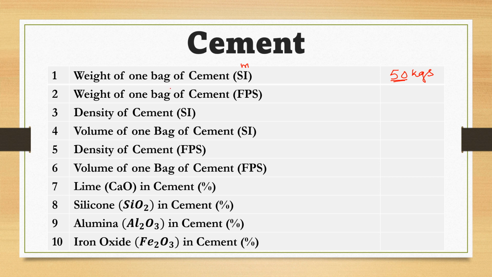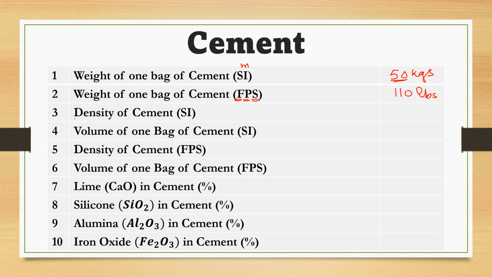And if we are going to determine the mass of one bag of cement in FPS system, in which the length unit is in feet, mass unit is in pounds, and time unit is in seconds. This is known as FPS system. In FPS system, the weight of one bag of cement whose weight is 50 kg in SI will be equal to 110 pounds. We write pounds as lbs. So 50 kgs in SI system will be 110 pounds in FPS system.